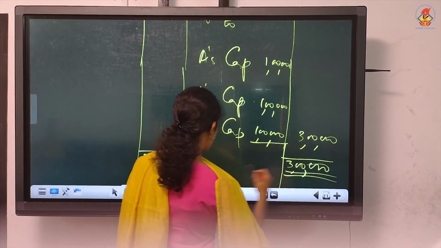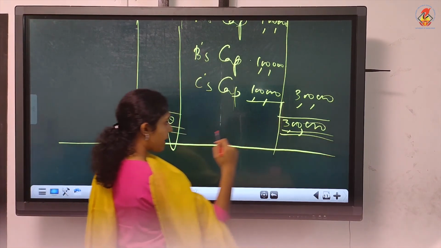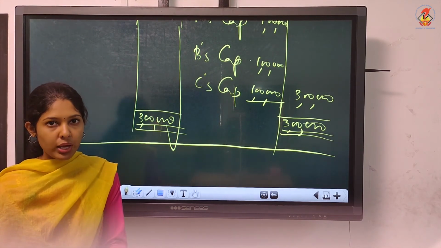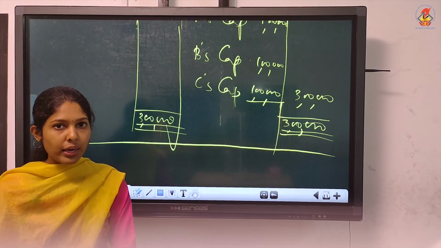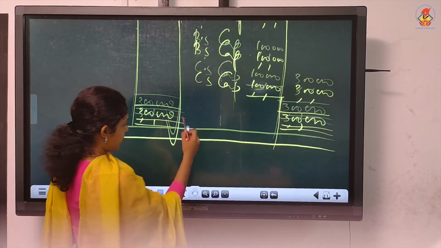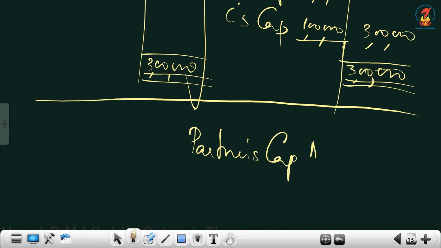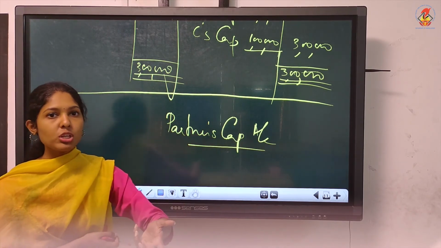So there is one more account to be prepared, which is not asked in the question, but you have to. They have just asked you to show necessary accounts. They haven't mentioned what all accounts. So one account we prepared that we know, P&L appropriation. There is one more account, that is partners capital account. We have to pay C an amount of 1 lakh. Did we pay? No, we haven't paid yet. Now he is bearing a loss also. Instead of that, he should be given a profit of 1 lakh.